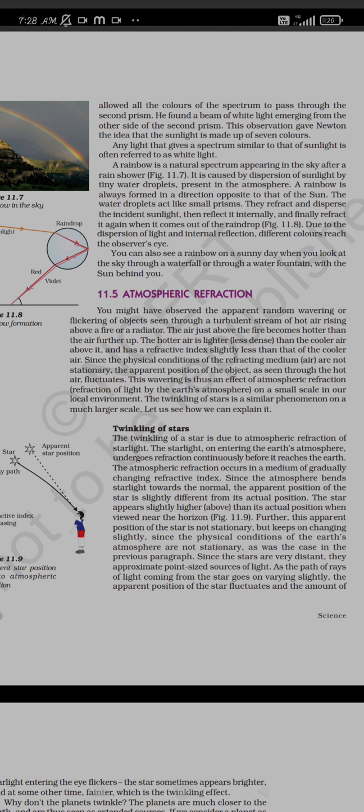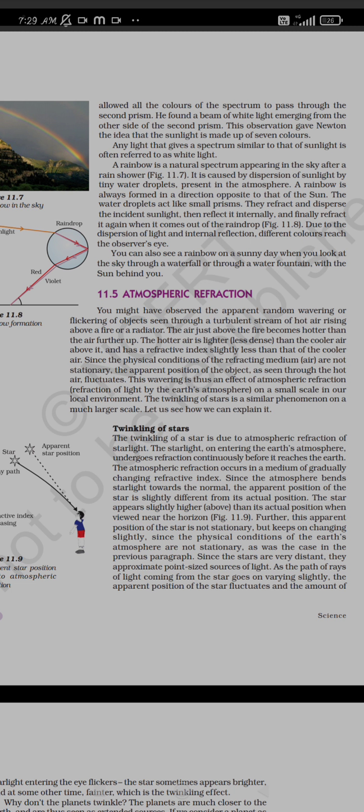So when the light rays pass from the less dense to the higher dense medium, we have learned that the light rays deviate, that is they move towards the normal or away from the normal, and before that we have seen image formation. Here we can see that the apparent position happens because we have different air layers, so different fluctuations will be there for the light ray, and the position of the image will not be correct. We can see the image but it is not at the correct distance and not at the correct size.